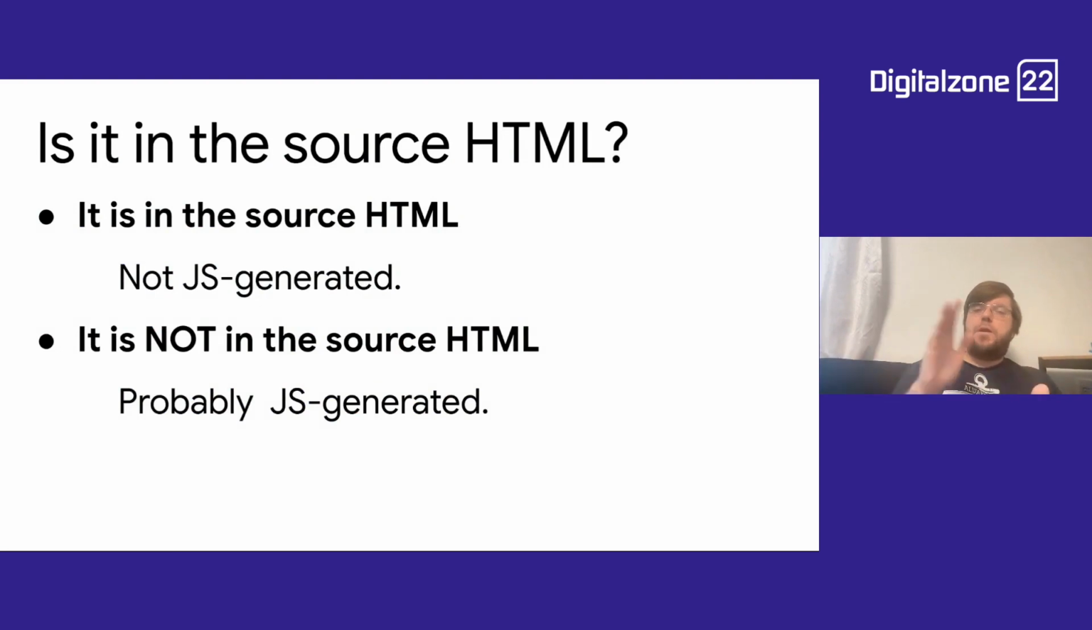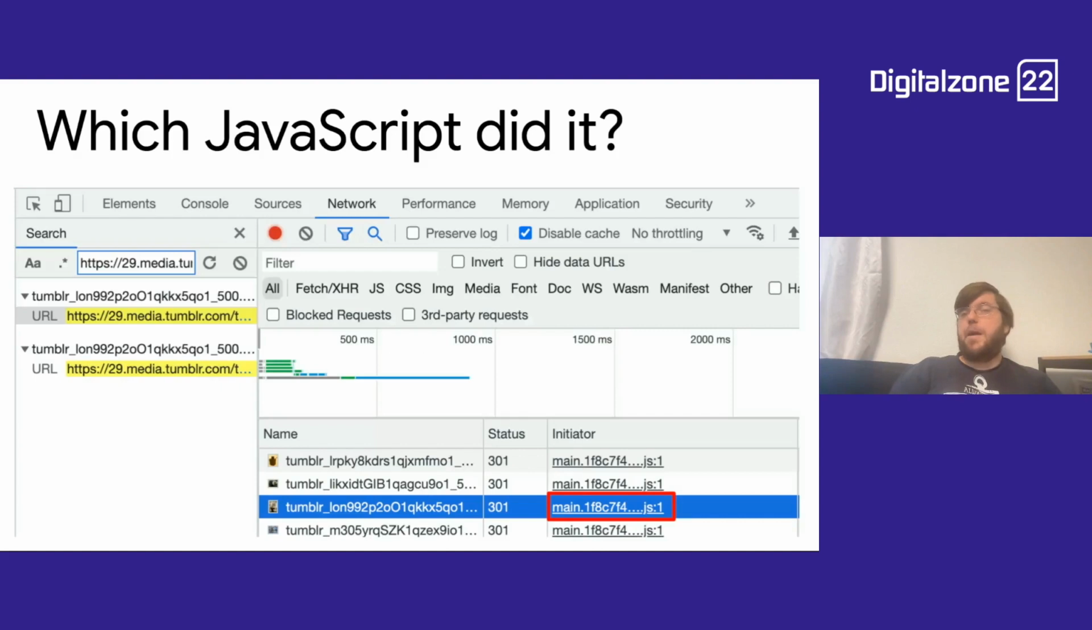So you want to look in the source HTML, in the source files, to see if it's in there. If it's in there, then surprise, surprise. If it's in the server-sent HTML, it's not a JavaScript generation either. So the content is not JavaScript impacted, or at least is not inserted into the DOM via JavaScript. But if it's not in there, then we can go to the network tab.